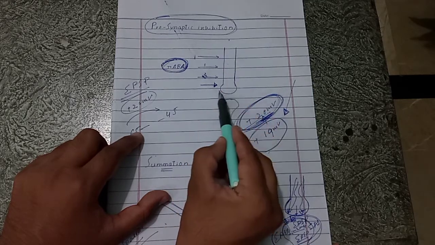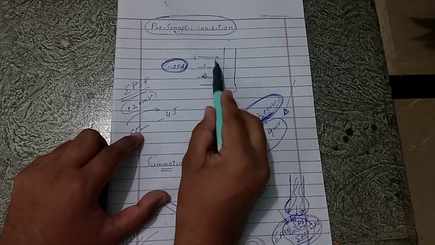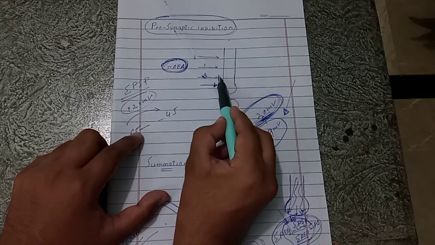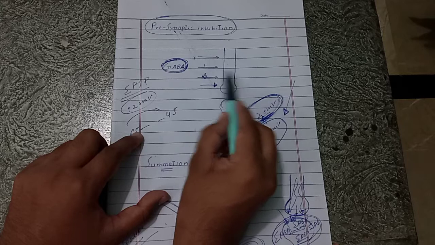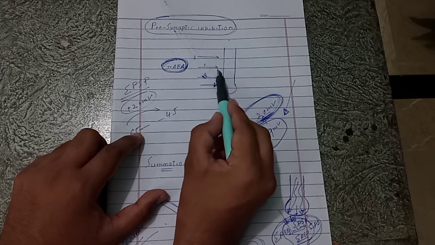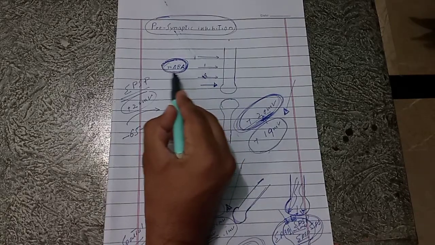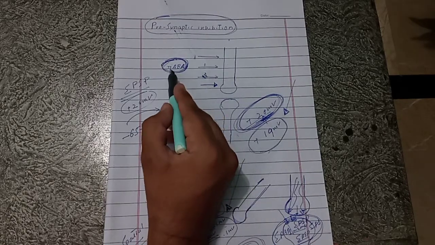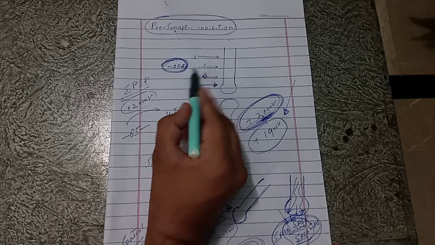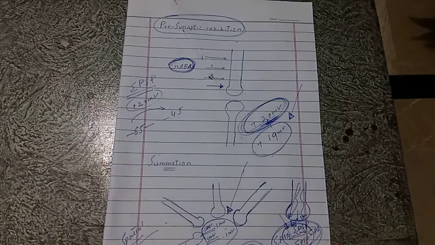Before this signal reaches this point, inhibitory substances are released at these sites, which will block the signal. Now in most instances, the inhibitory neurotransmitter which is released is known as gamma aminobutyric acid. Most commonly this inhibitory substance is released, which will inhibit the signal.